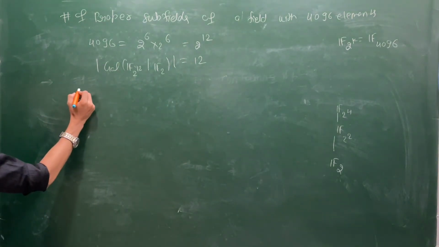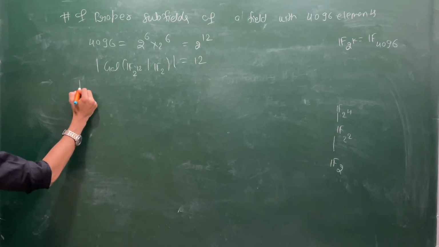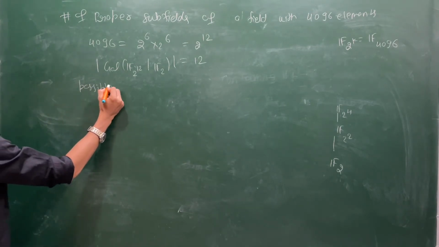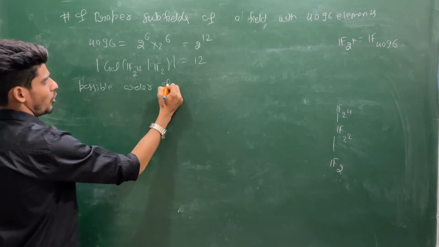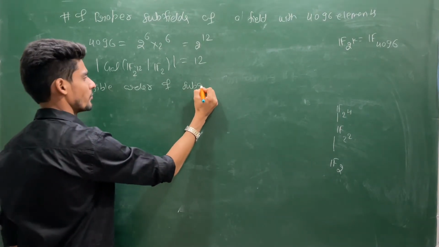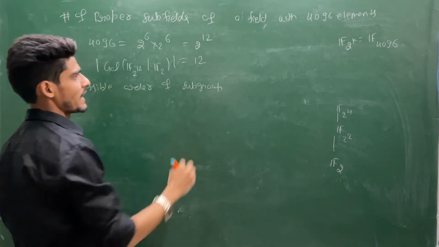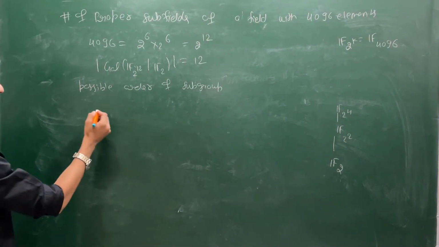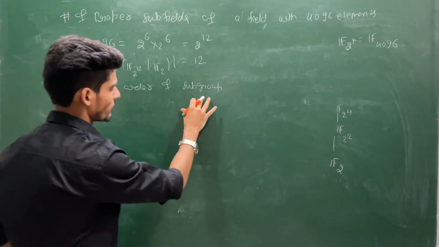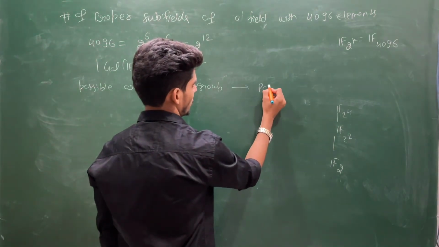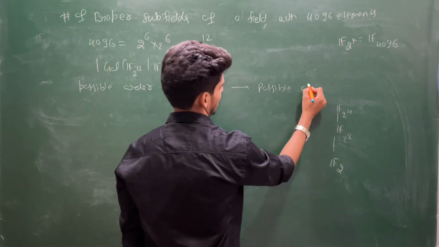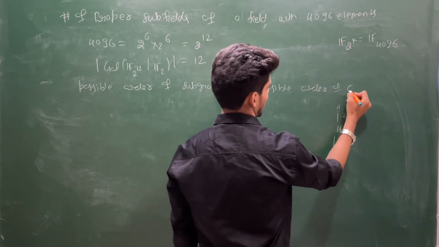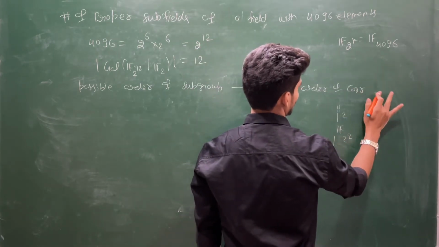So the possible orders of subgroups, and this group is cyclic, we have already seen in the previous explanation. A possible order of subgroup, and the possible order of the corresponding fixed field.